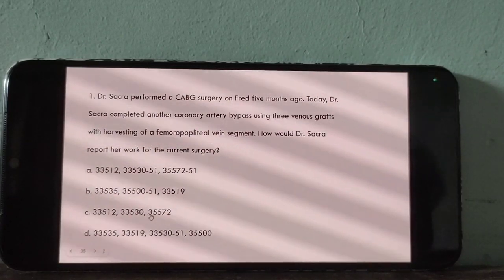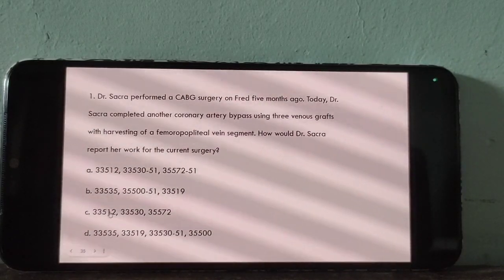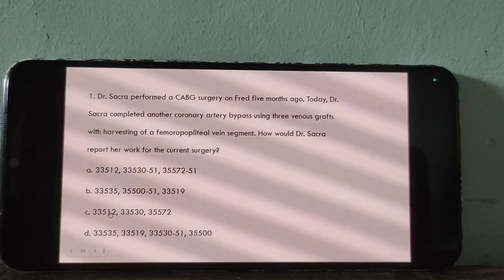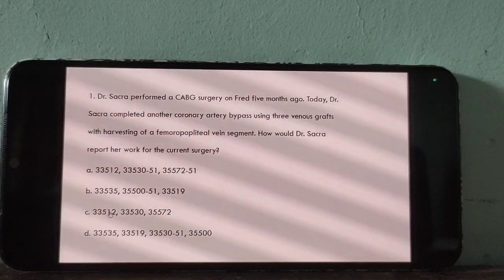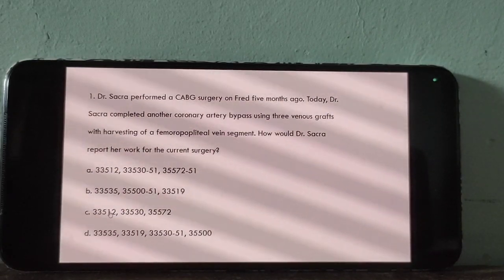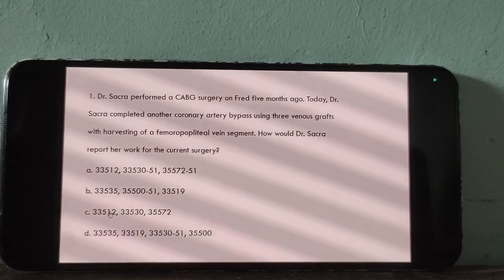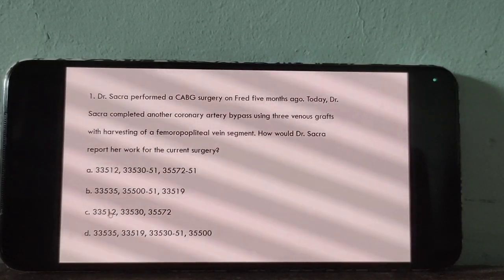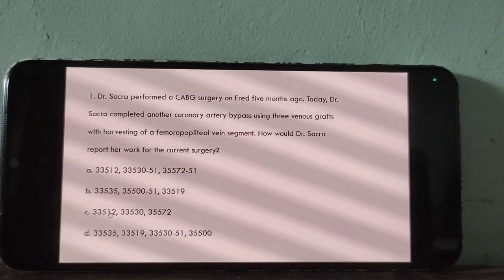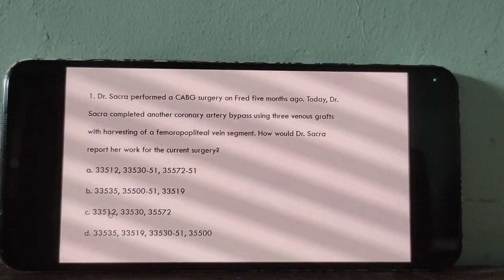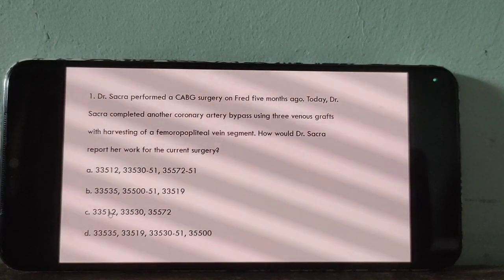Then what about now? 33512 is the code of? Modifier 50 is for what? What is the usage of the 50 modifier? Bilateral procedure. The same procedure should be performed on both sides of the organ. That is 50, bilateral procedure.